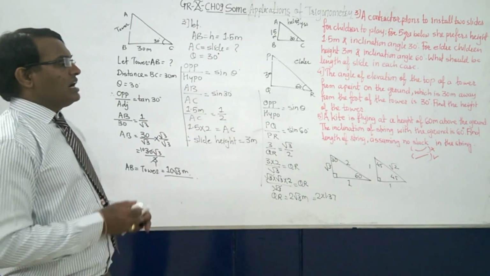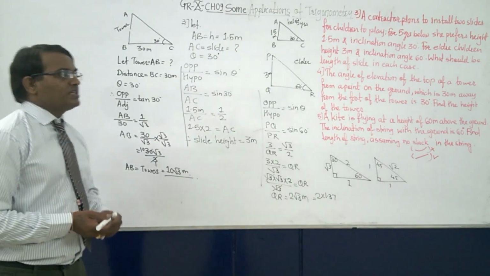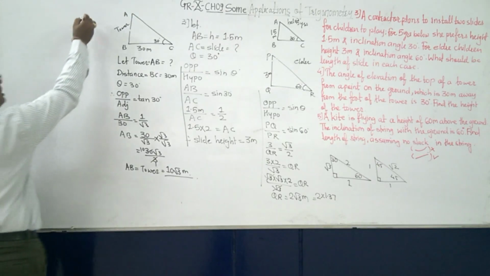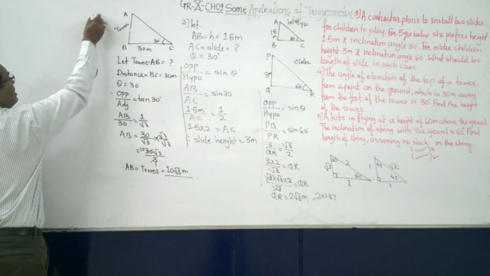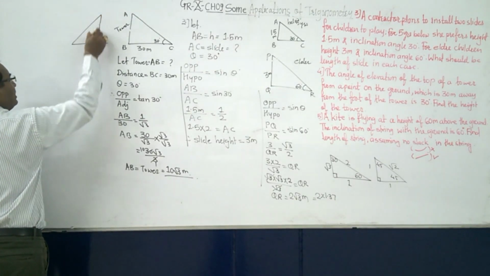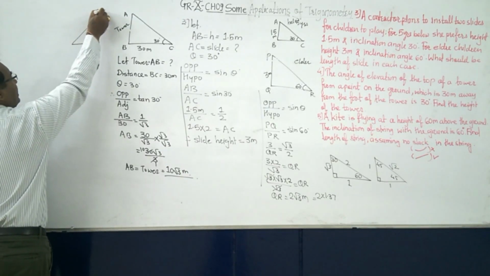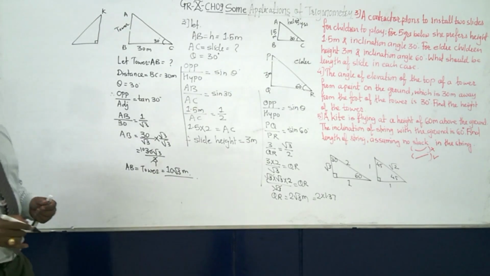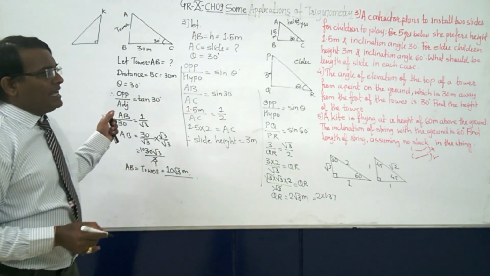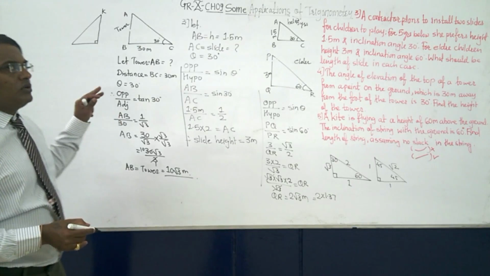Now what is next? A kite is flying at a height of 60 meter above the ground. Again the same thing: first I will draw one 90 degree right angle triangle, and this is my kite. Now a kite is flying at a height of 60 meter above the ground.